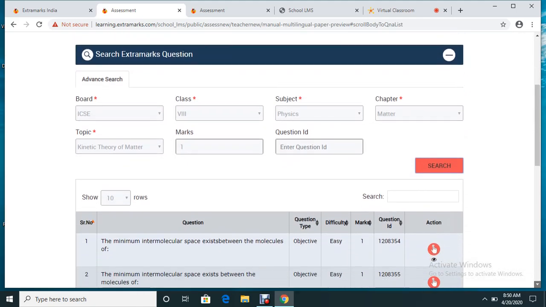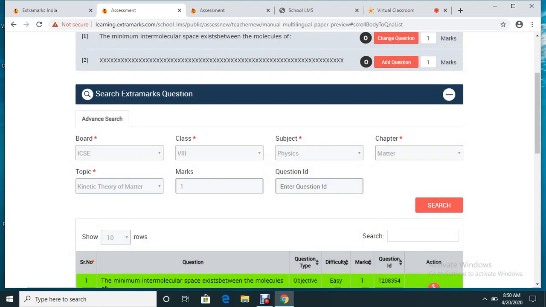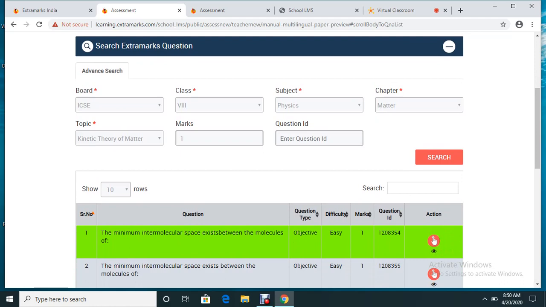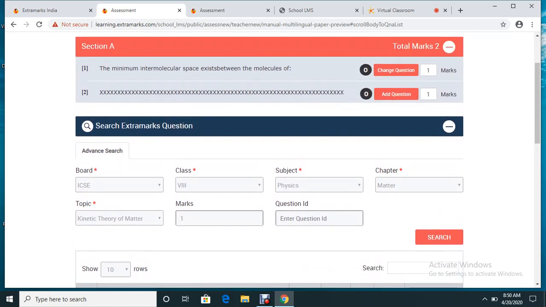Fine. So all the questions of 1 mark will be reflecting in the drop down. Suppose I want to put this as a question, so I click here. As soon as you click, you will find that it becomes green in color. That means this question is being added up here. Can you see the question is already here?